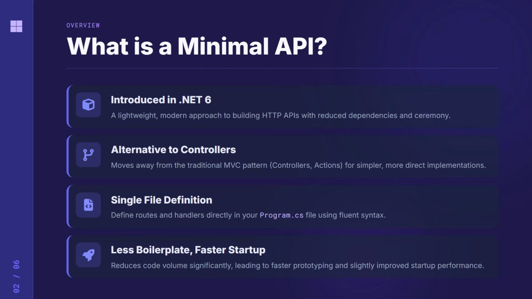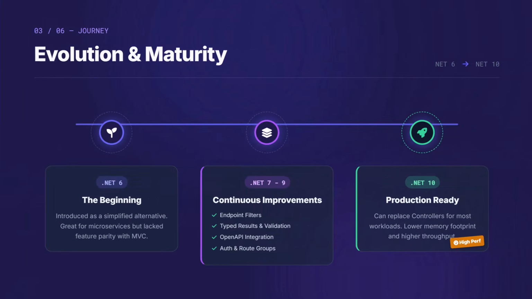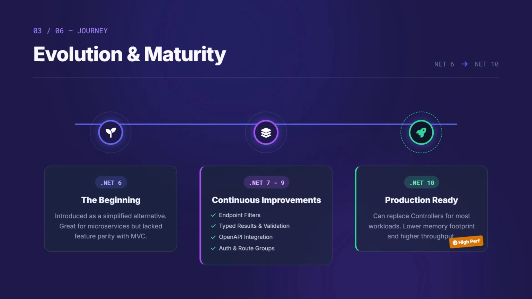When minimal APIs were first launched, there were some limitations and they were not production ready. But the .NET team has added many new features with each release. Today, minimal APIs are absolutely production ready, and now they support filters, validations, and much more. In many cases, they can completely replace the traditional controller-based APIs and deliver better performance due to their reduced overhead.